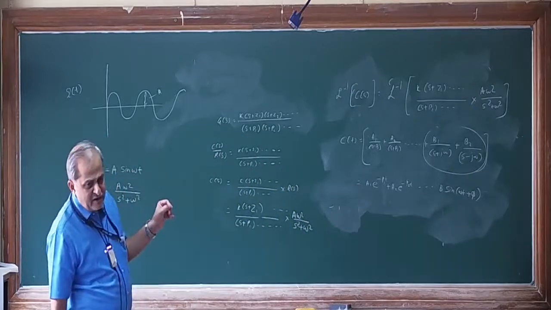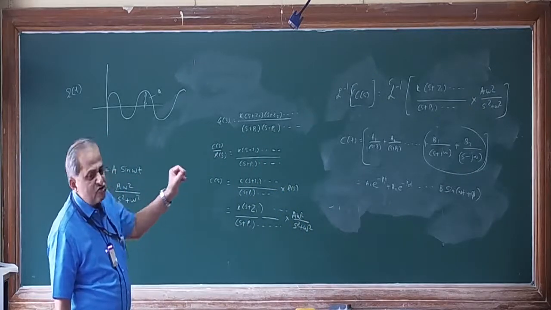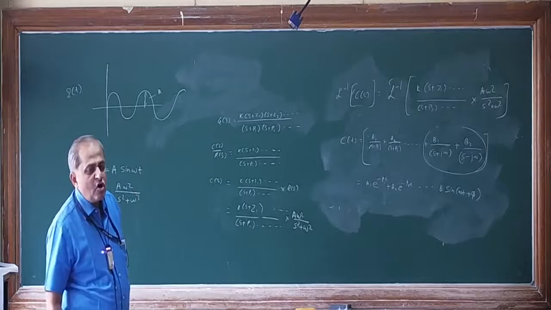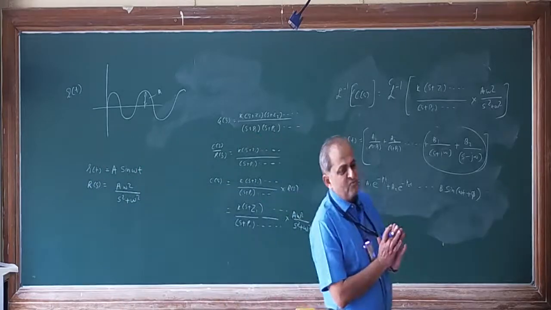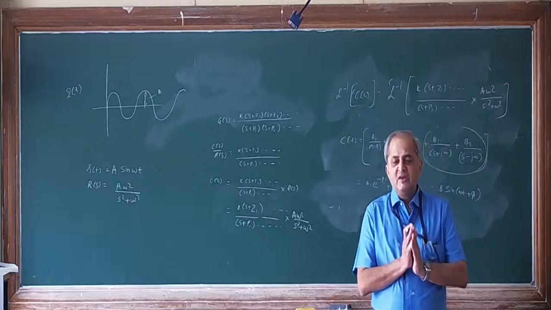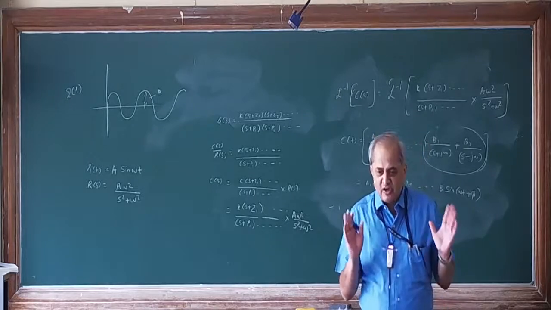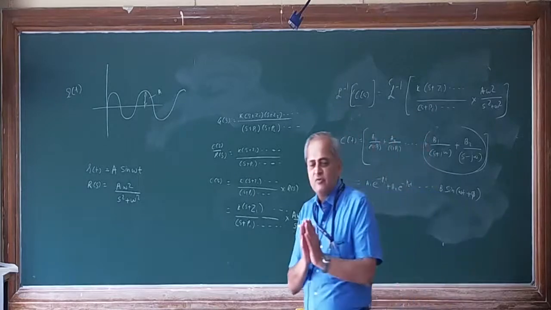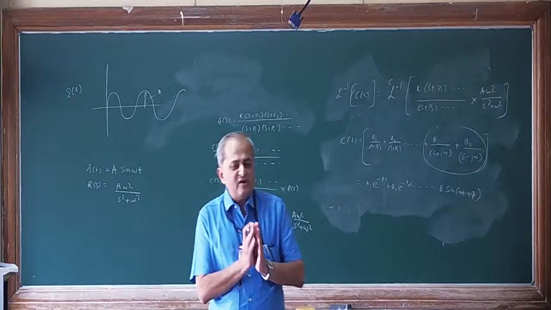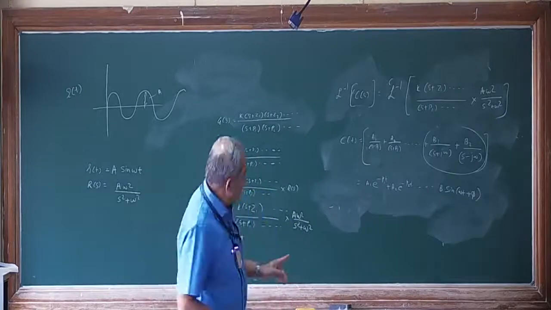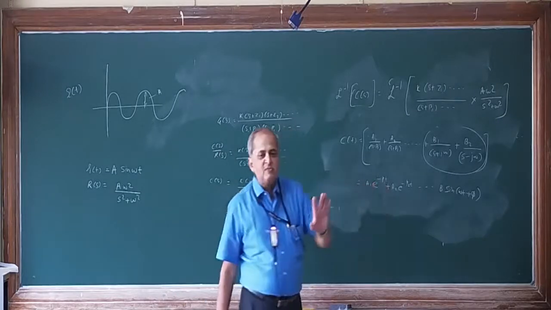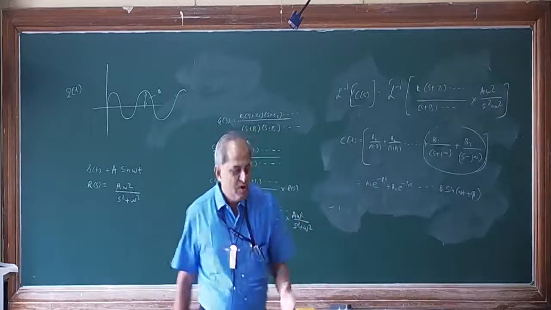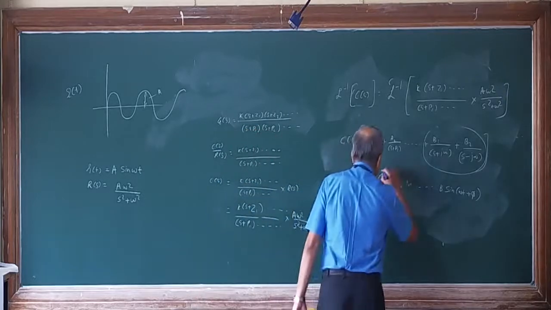Now if you take t tends to infinity, because what we have discussed already, that frequency response analysis is basically a steady state response analysis. A steady state response means you have to take t tends to infinity. If you put t equal to infinity here, anything to the power minus infinity is 0. So all these things will vanish.